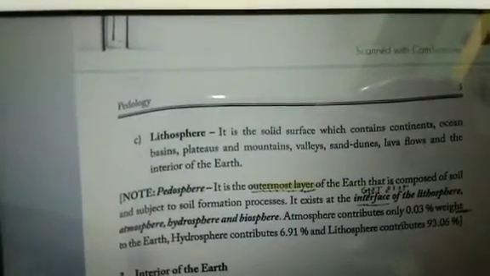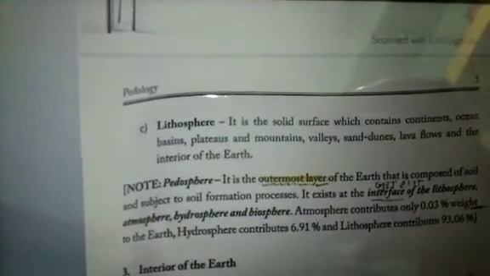In the atmosphere, nitrogen is in the highest amount, that is 78.08%, oxygen is 20.94%, argon is 0.93%, and carbon dioxide is 0.03%. In the hydrosphere, mostly all the water-bearing bodies like ocean and river come. In the ocean, the most important salt is sodium chloride, and the EC is about 60,000 dS/m. And in rivers, the EC is about 591 dS/m. And lithosphere is all the solid portions of the earth.